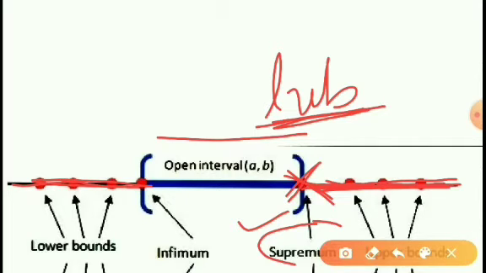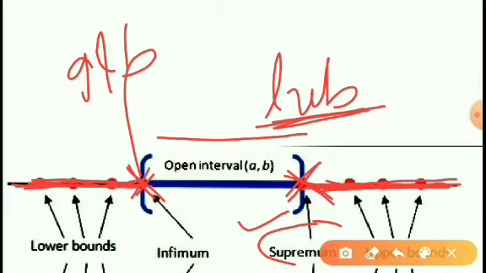In the similar way, we can find infinitely many lower bounds for a set which is bounded below. The greatest of all these lower bounds is said to be the greatest lower bound or infimum.